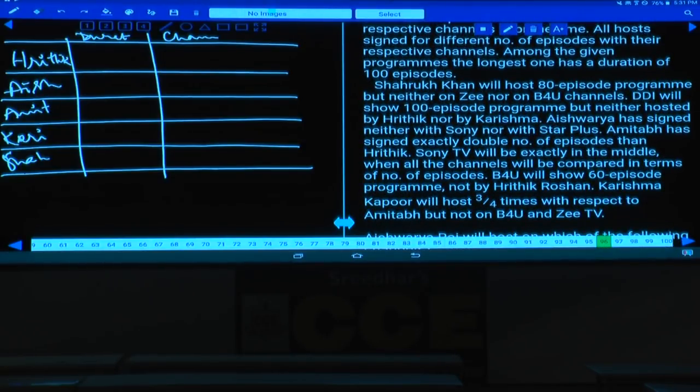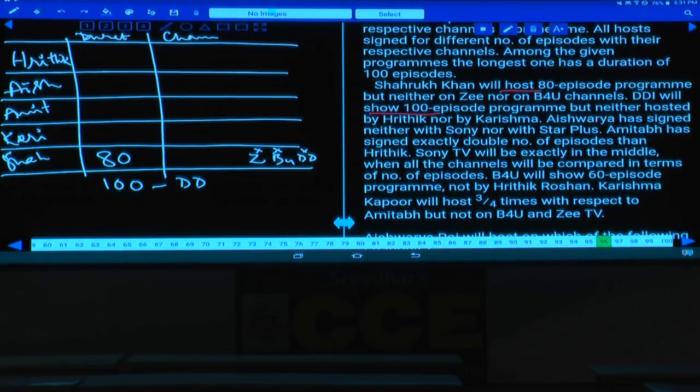And Shah Rukh Khan will host 80. Shah Rukh 80, that is fixed, but neither G nor B for you. And DD1 will show 100 episodes. And 100 is for DD1, and this Shah Rukh cannot host DD1 as well, because DD1 is 100. Now this Shah Rukh is hosting only an 80 duration program.